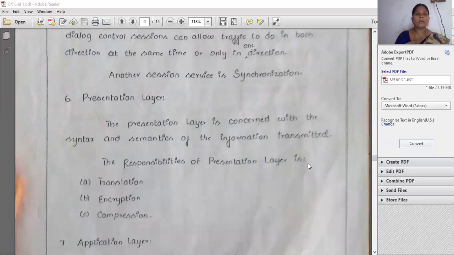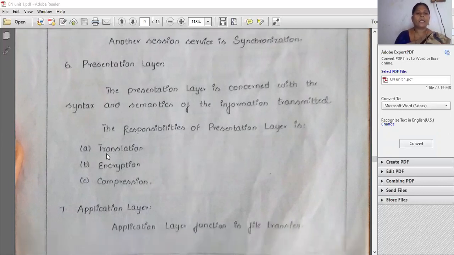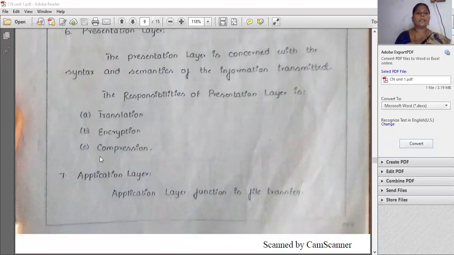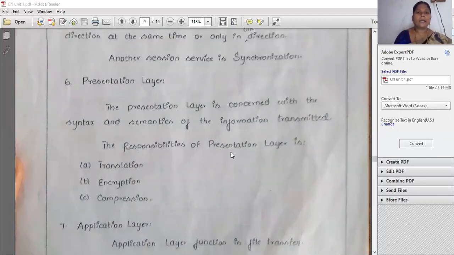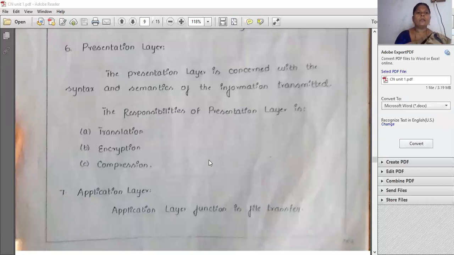So the last but one, the sixth one, is the presentation layer. In this layer, it will check whether there are any syntax errors or semantic errors in the data we sent. So it will check and then transmit the information. The presentation layer has some responsibilities. The first one is translation of data. Then encryption, which is the conversion of data from one format to another format. And then compression, which divides the data and sends it exactly to the receiver side.